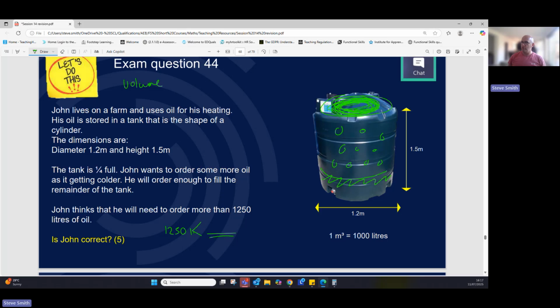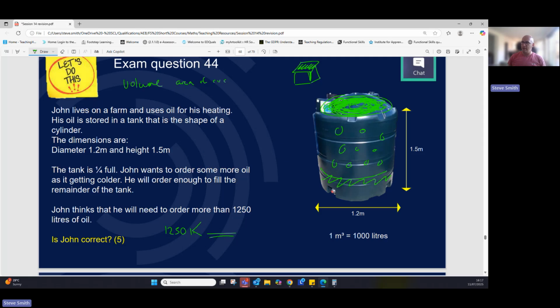You'll see what I'm doing now. So the cross section of that cylinder is what? It's our pizza topping. It's the area of a circle. That's the cross section. So we're going to have area of circle. If you think about it being a square, it's not a square tank, it's a round tank. But once we've worked out the area of that part and times it by the height, it's exactly the same. Width times length times height.